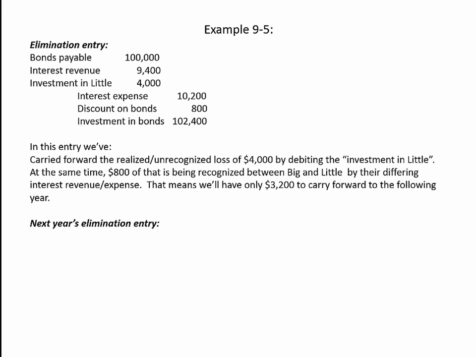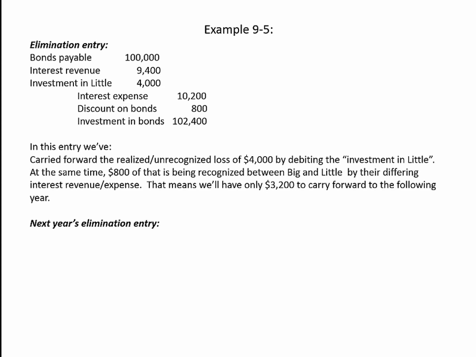Again, Big is recording interest expense of $10,200, Little is reporting interest revenue of $9,400, so together combined they have $800 of net interest expense. So that means that of the $4,000 that was previously unrecognized, last year we ended up actually recognizing $800 of that, which means we only have $3,200 to carry forward to the following year.